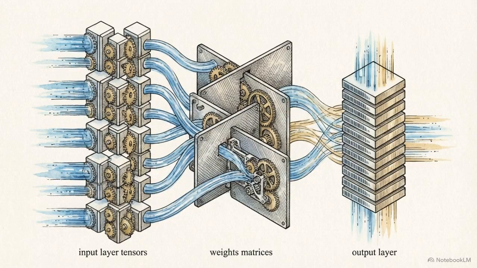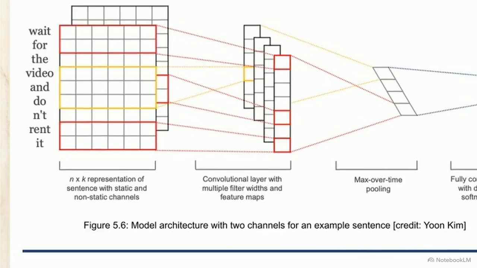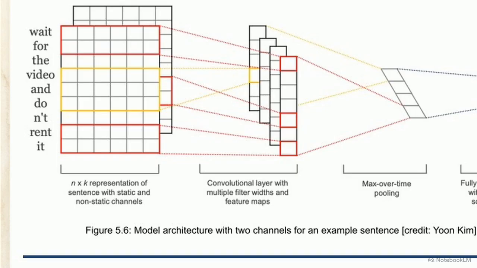text classification. Looking at the left side of this technical diagram, we see the n by k input matrix mapped alongside the parallel convolutional filters. The vertical axis represents the n component. This is the variable number of words contained within a given sentence. The horizontal axis represents the k component, defining the static or non-static word embedding channels.